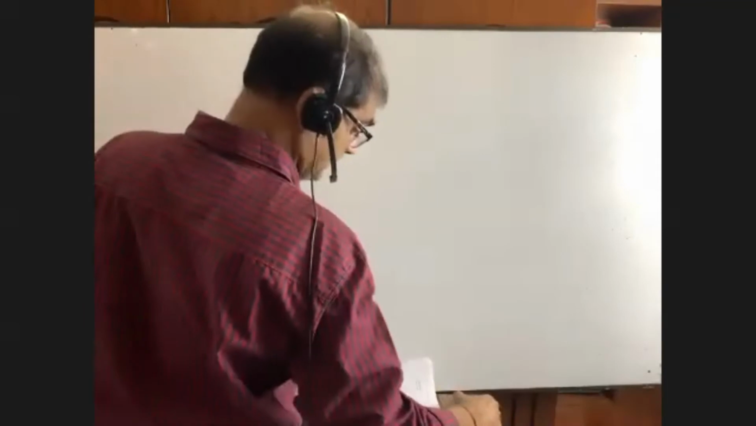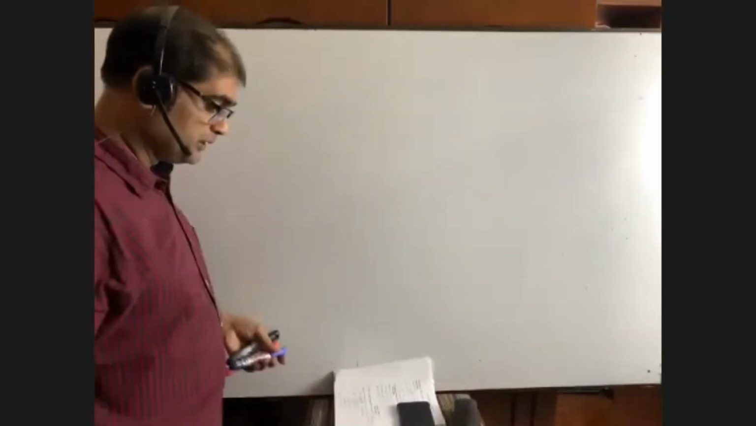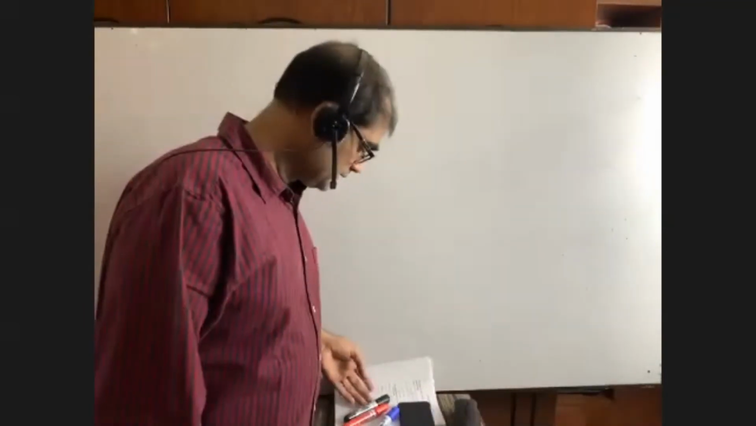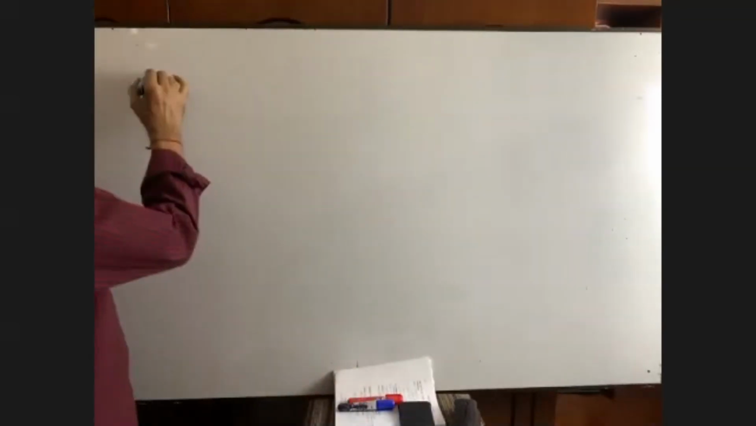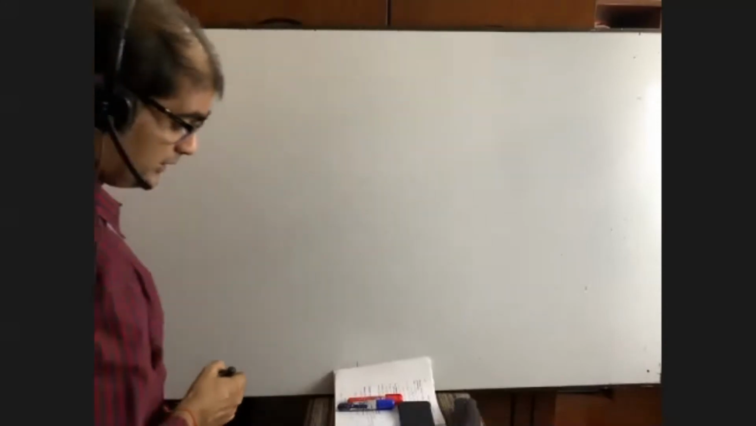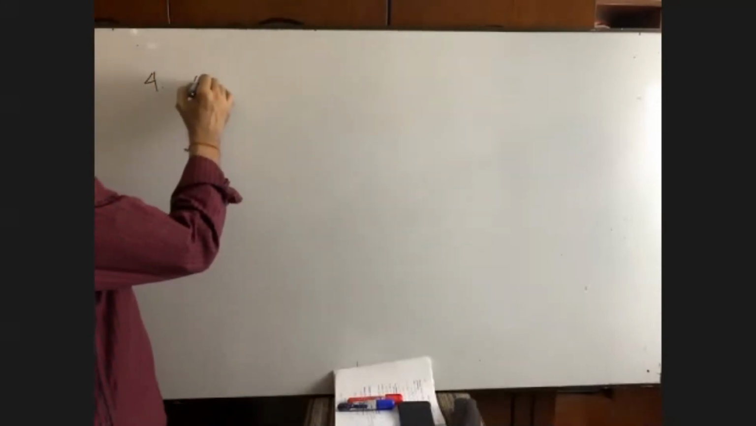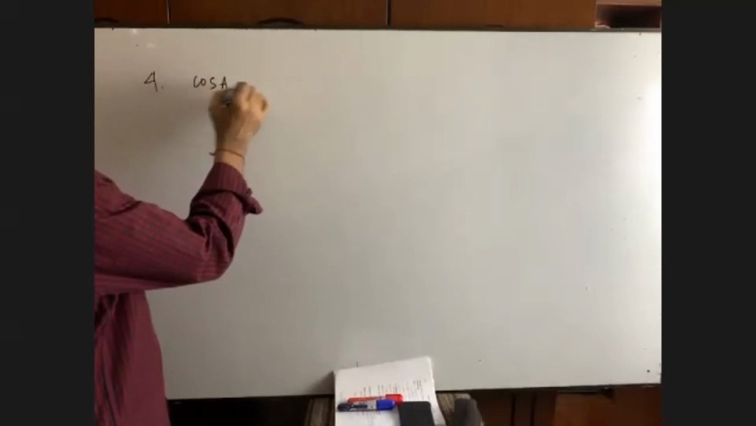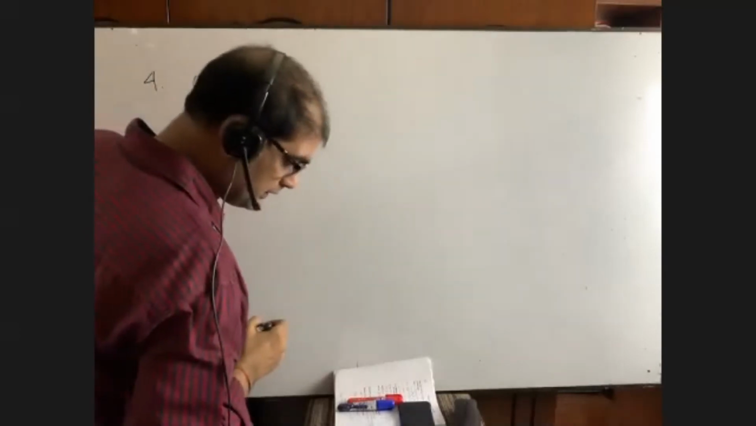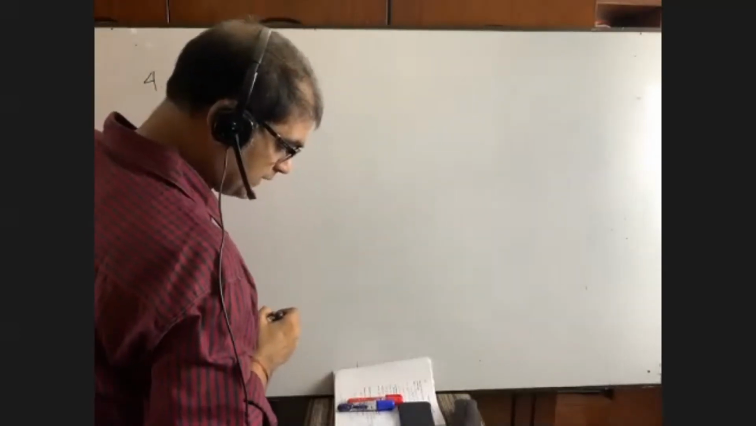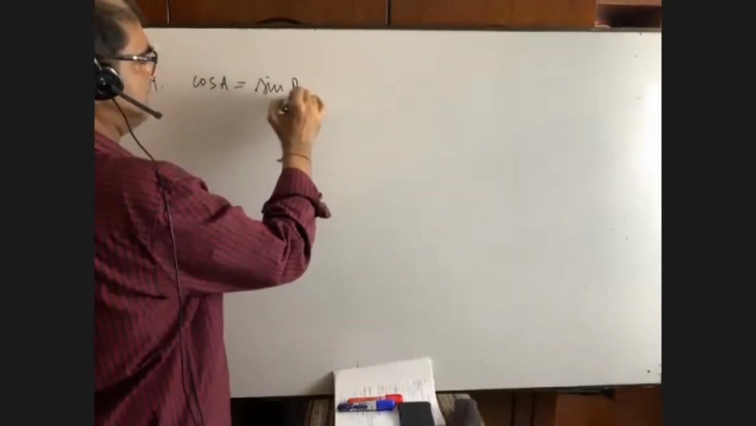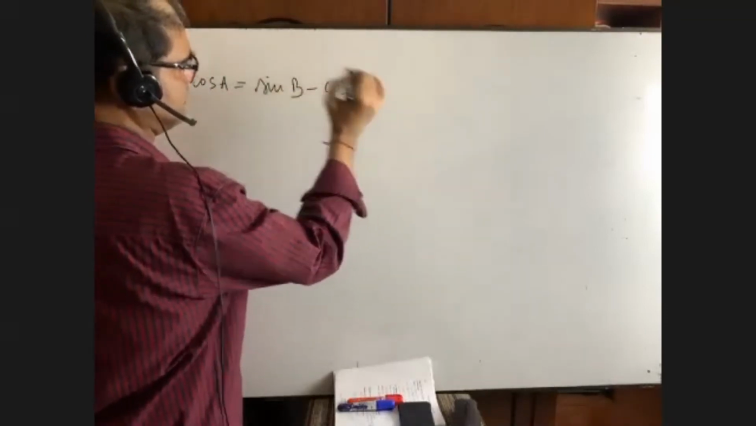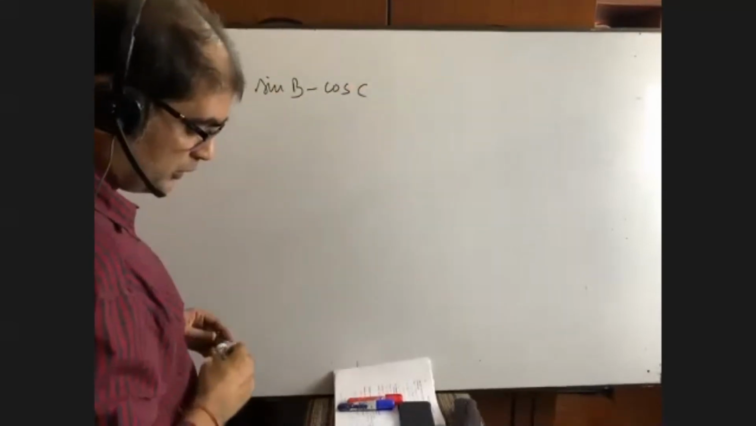Now, another most important math. You please see example number 4. You did this math. A lot of maths were done on the basis of this math. Cosine A is equal to, given in the question, sine B minus cosine C. Yes, you have to show that.